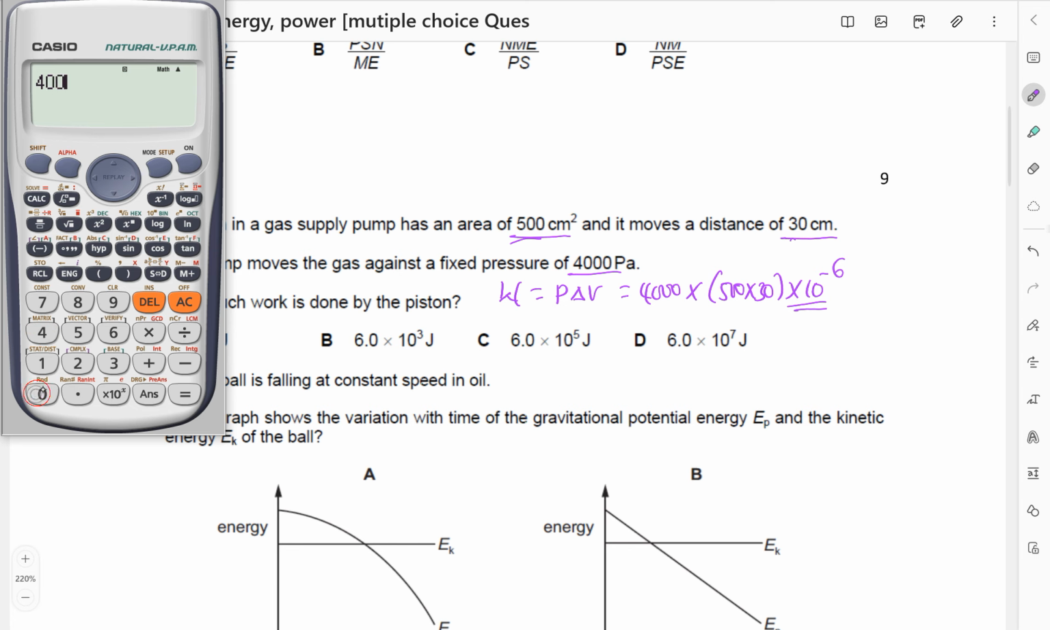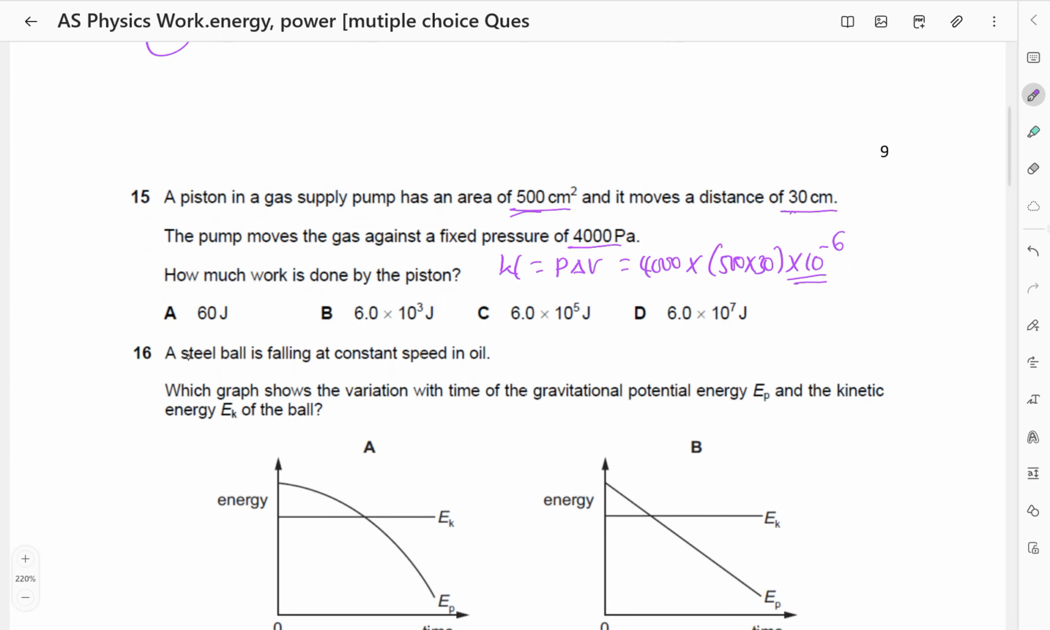So this will be 4,000 times 500 times 30 times 10 to the negative 6. So that gives us 60. So the answer here is 60 joules. So this is A.